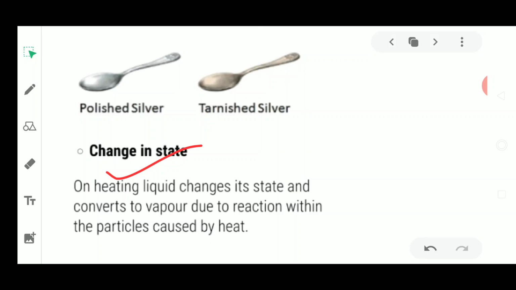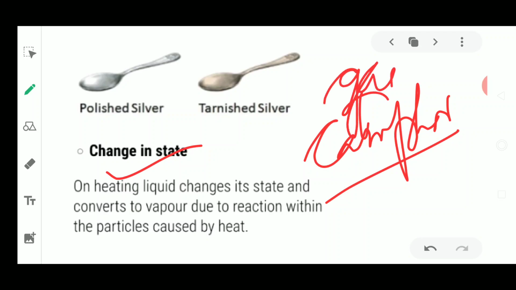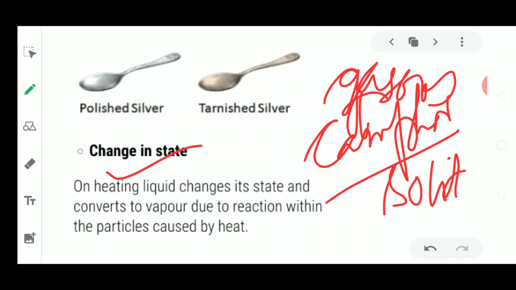When you are heating camphor, it is going to be sublimated, means it is converted into the gaseous form, so you could not see the camphor. This camphor was solid initially, and after sublimating, it has changed into a gaseous form. So this was about the change in the state.